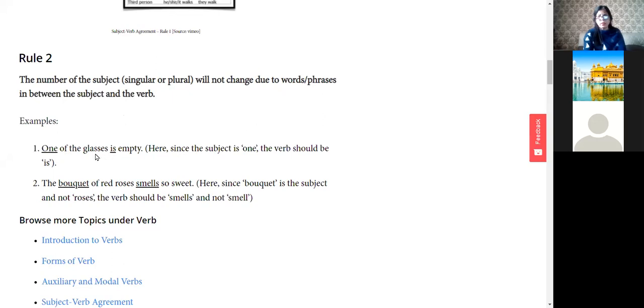So here what is to be understood? Like how many glasses are empty? One glass is empty or glasses are empty? So the writer wants to say like one glass is empty. So one of the glasses means like out of many glasses or out of two glasses, one glass is empty. So is actually is according to one. Got it? Here, since the subject is one, the verb should be is.